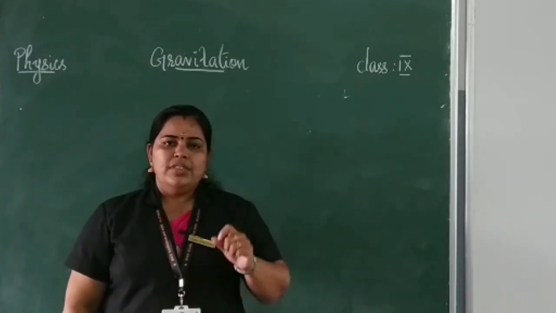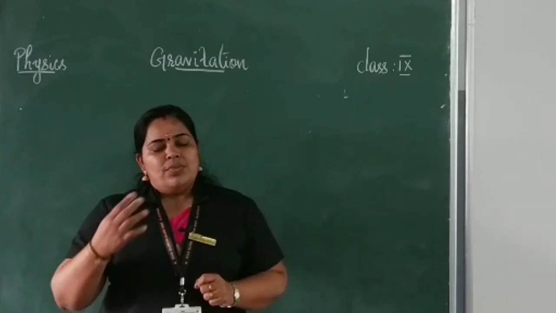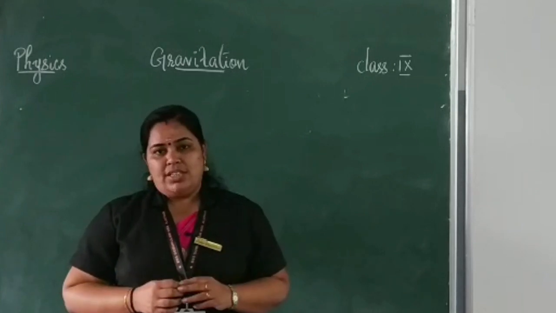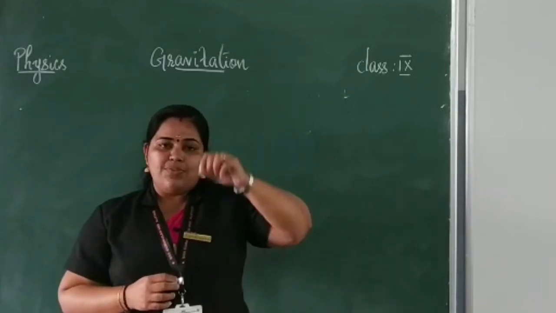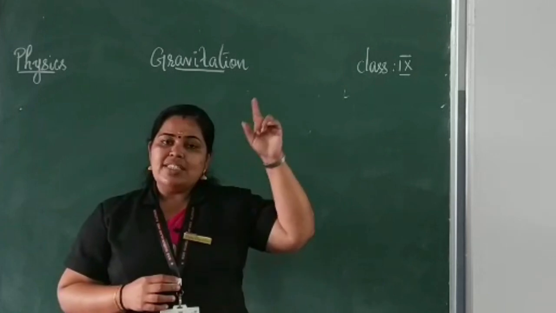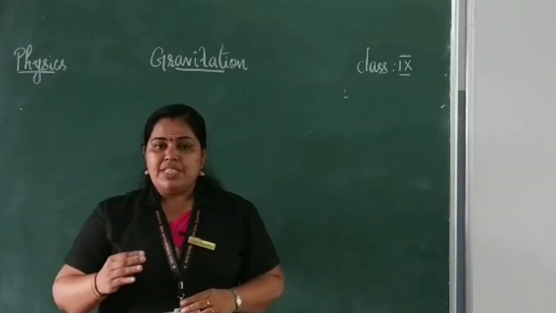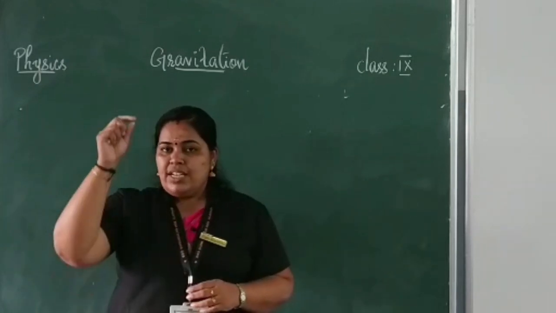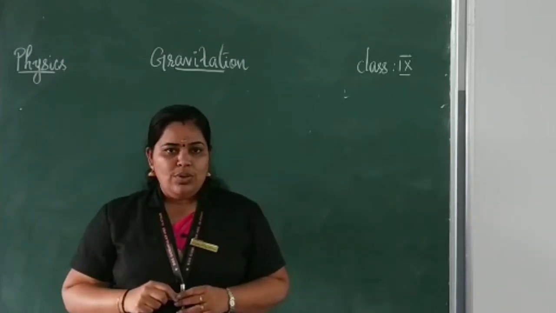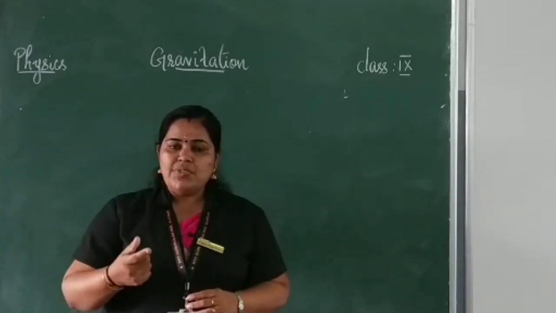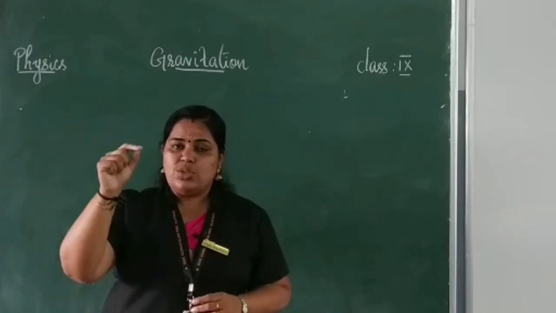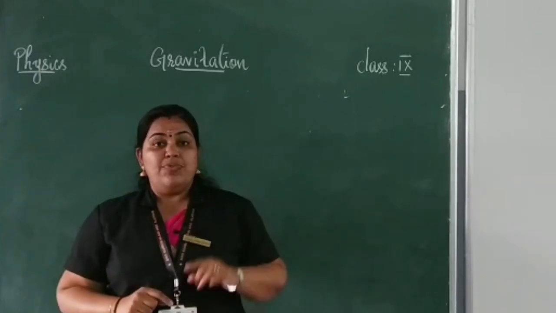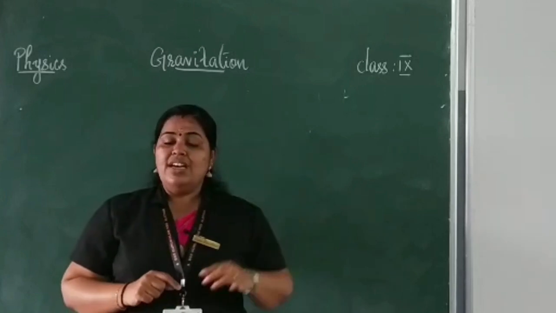Is it clear? Now, we have already studied that every object attracts each other. So a stone falling down means the earth is attracting the stone, at the same time the stone is attracting the earth. Once again, consider a stone falling down. Why is it falling down? Because the earth is attracting that stone towards its center. At that moment itself, the stone is attracting the earth also.